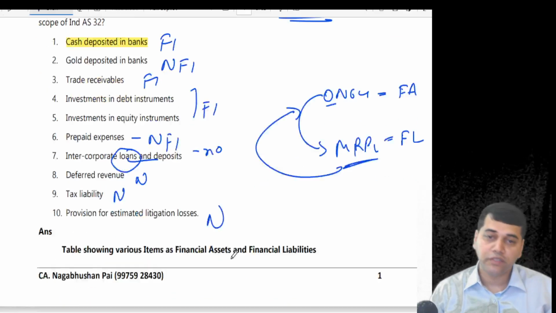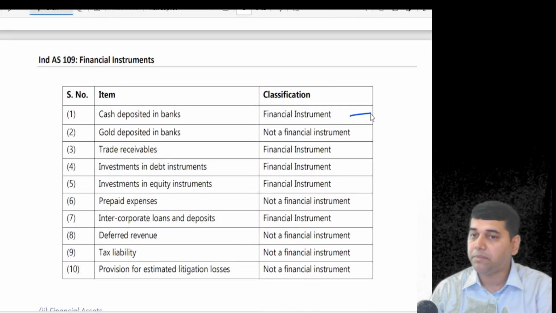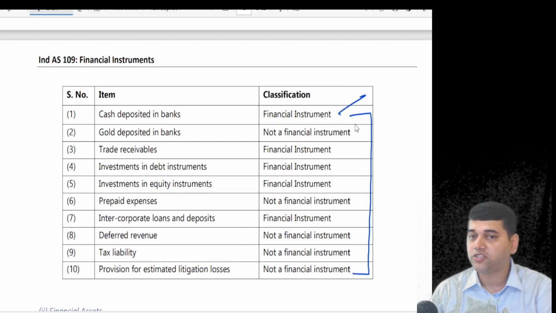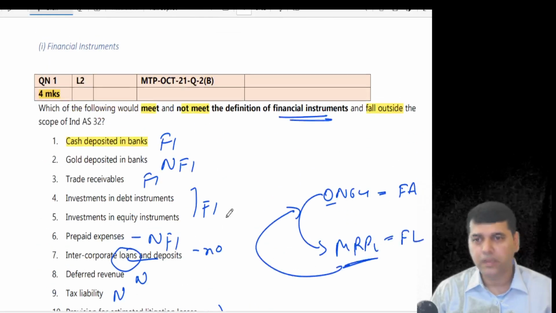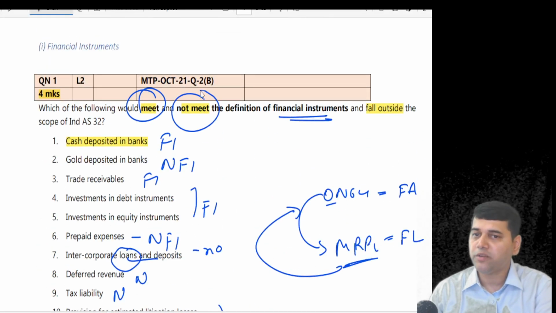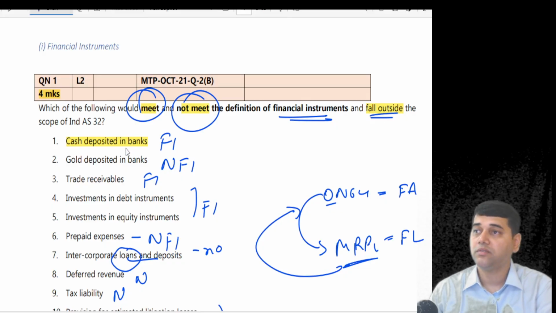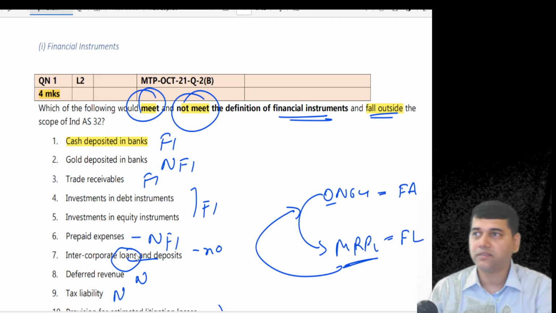No. So if this question comes in the examination, you have to just say which is applicable and which is not applicable: financial instrument, not a financial instrument. But be careful, I am not sure what they may ask you. They said meet, not meet, fall outside the scope. What they mean to say, I'm not sure. Okay, let us wait and see what they will ask you.